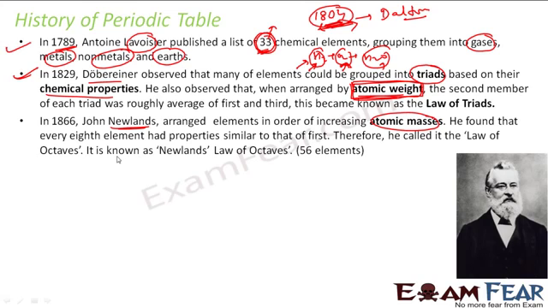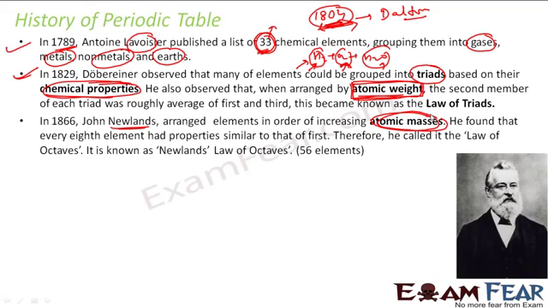So he arranged the elements just based on the atomic mass, right? You see that this Debereiner guy grouped based on the chemical properties, but he also used the atomic weight formula. But this guy just used atomic weight only, right?